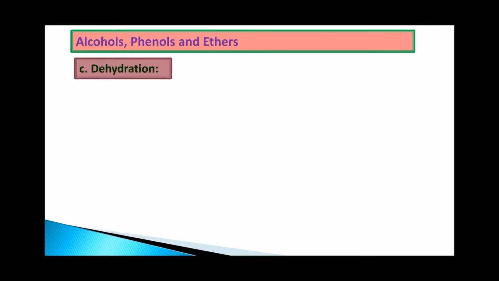Next reaction, dehydration. You are going to study the mechanism of dehydration also. Very important for 3 marks. In the last part of the paper, second PUC, they commonly ask the dehydration mechanism. Be thorough with this question. Dehydration of alcohols: alcohols on reacting with protic acids undergo dehydration to produce alkenes. Protic acid along with the alcohol gives alkene.